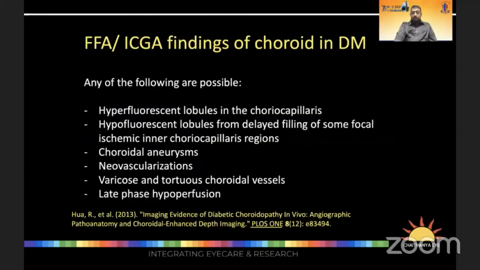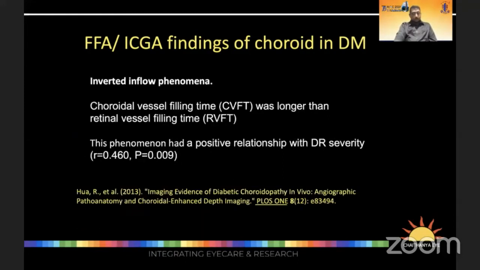These are reflected in the angiographic findings of the diabetic choroid, in which hyperfluorescent lobules of the choriocapillaris are seen, with delayed filling due to inner choriocapillaris ischemia. The presence of choroidal aneurysms, neovascularization, tortuosity, and late-phase hypoperfusion are all findings that you see in the choroid of patients with diabetes.